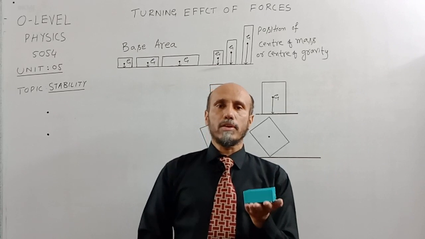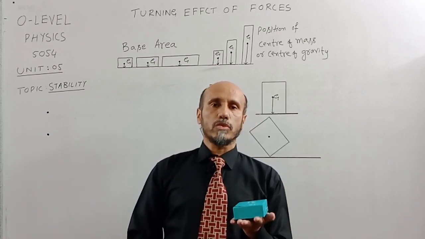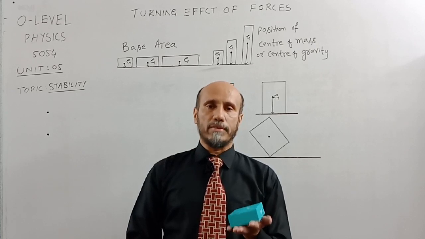Likewise, stability also depends on the position of center of mass or the center of gravity.